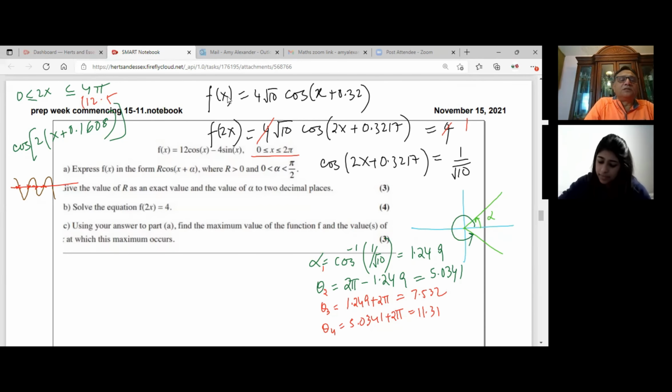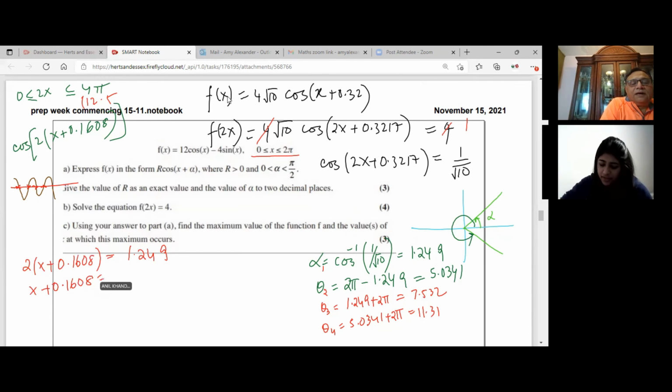However, the true answer will be 2x plus all this, or you can write this, right? You can say 2 times x plus 0.1608 is equal to this value of 1.249. Is it okay? So for each solution, we have to divide. One I am showing you in detail, right?